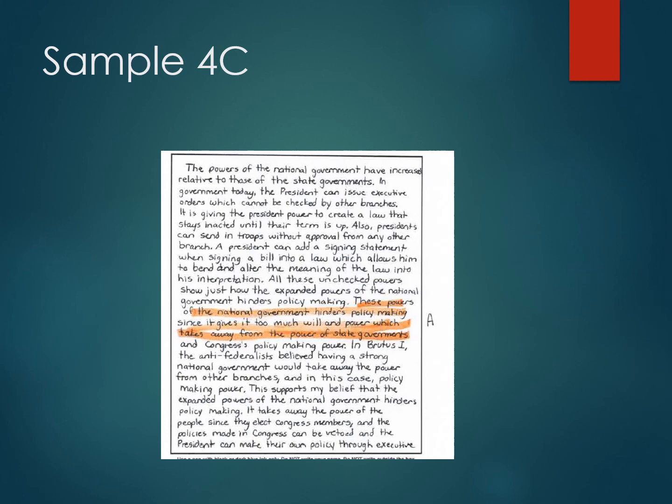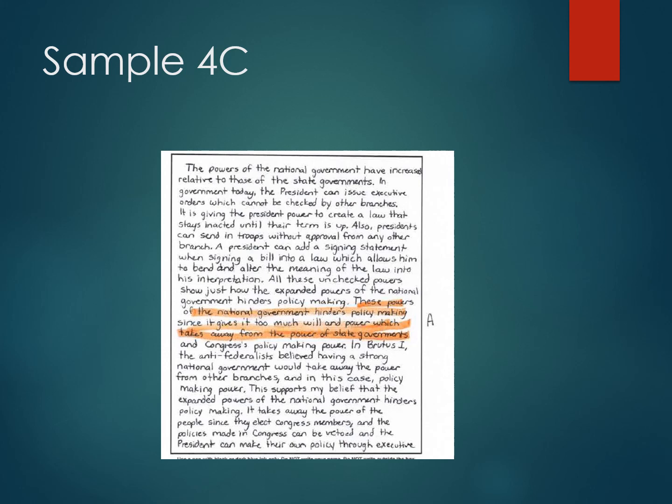Sample C is going to be a 2-pointer. It goes through all that rigmarole at the top to do whatever it does, and then the last sentence that's highlighted in the middle: "these powers of national government hinders policymaking since it gives too much will and power, which takes away from the power of state governments." Okay, gives the national government too much power. So there they did it. They used "since" instead of "because," but that same idea across there.